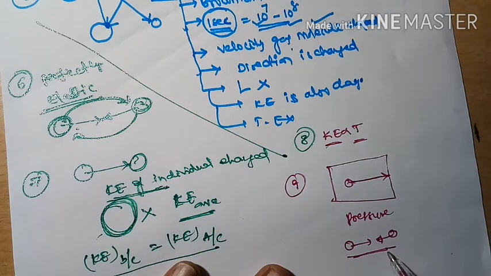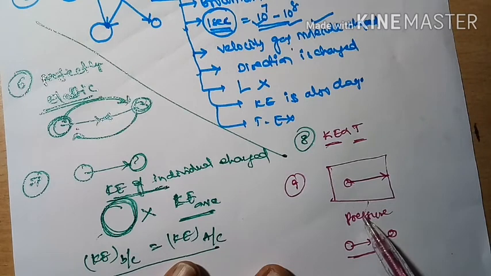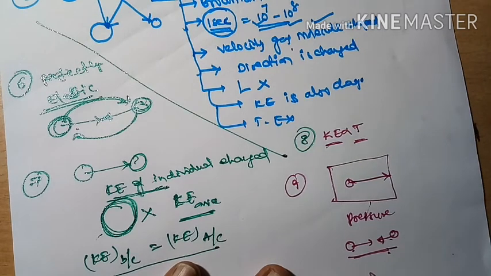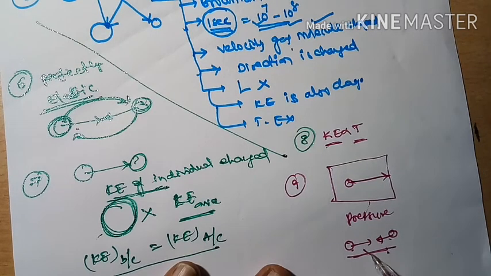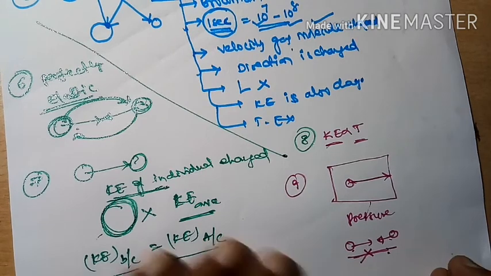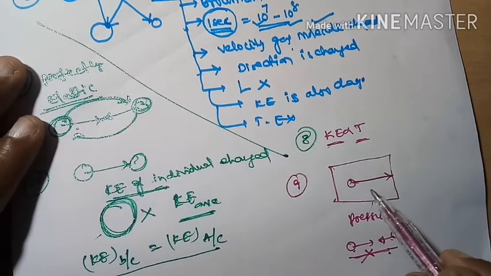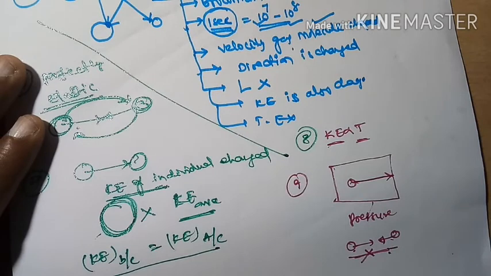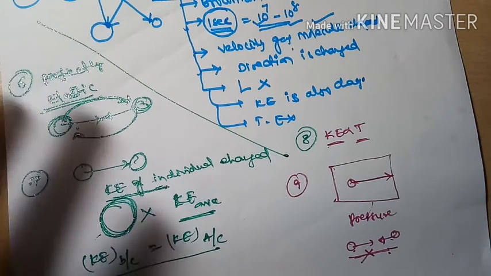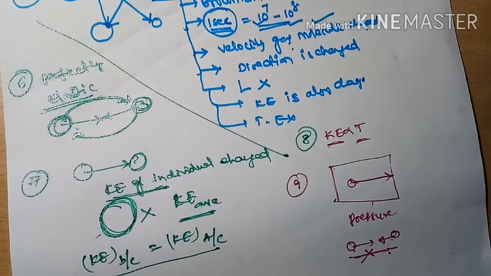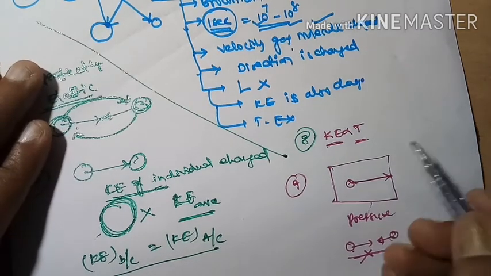No force is applied, and pressure means force applied upon unit area. So the collisions which take place upon the walls of the container are responsible for pressure production.